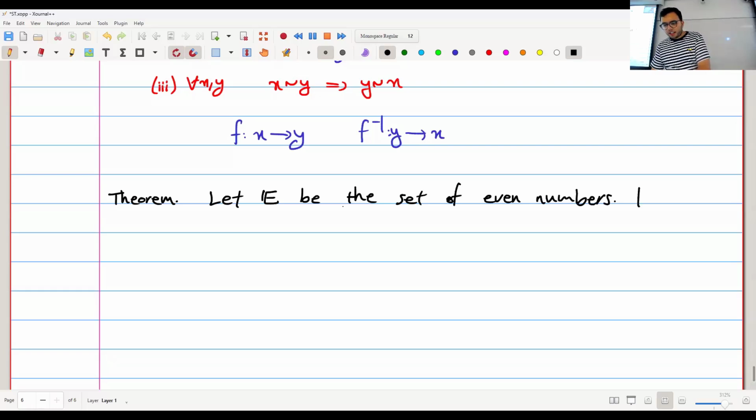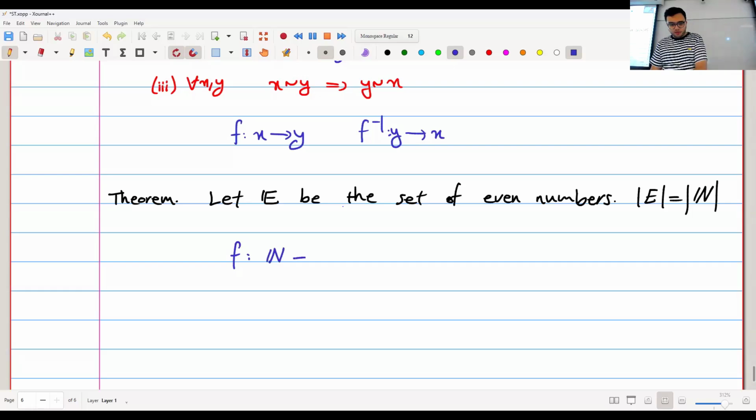Okay. I claim that this set is the same size or the same cardinality as the set of all natural numbers. So they're both infinite and they're the same size. By the way, mathematicians hate it when I say size instead of cardinality, but I'm a computer scientist, so size. They're the same size. My size can be infinite. I just have to give you a one-to-one correspondence between these two sets, right? I can give you a one-to-one correspondence from E to N or from N to E. It doesn't really matter.